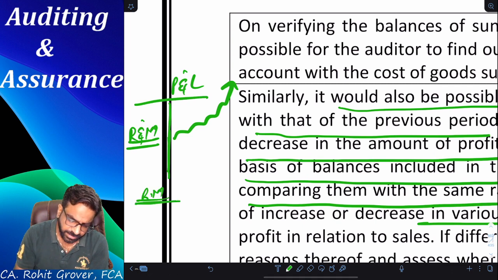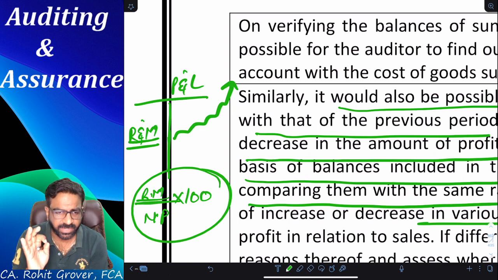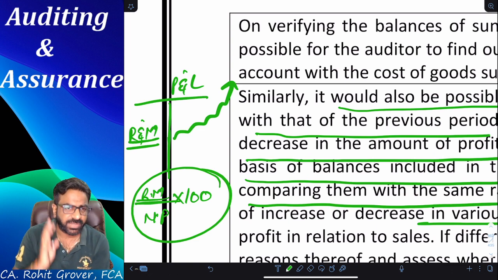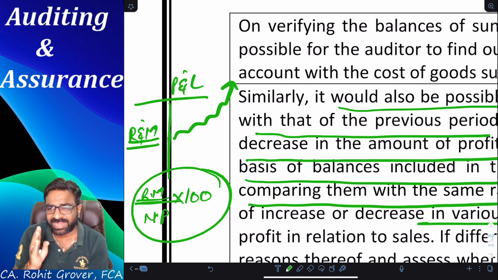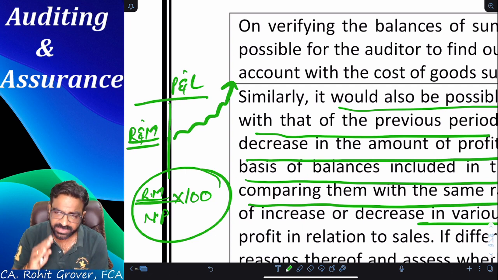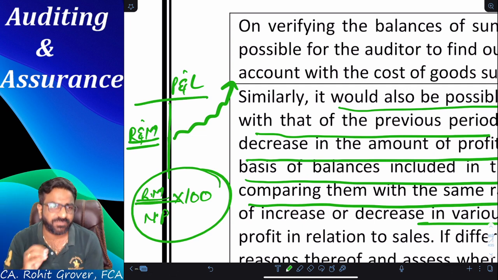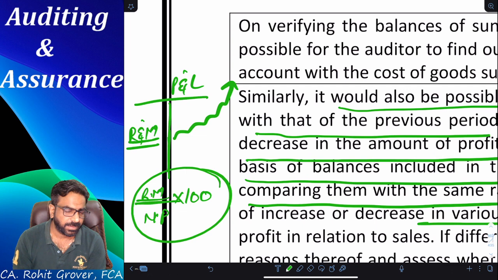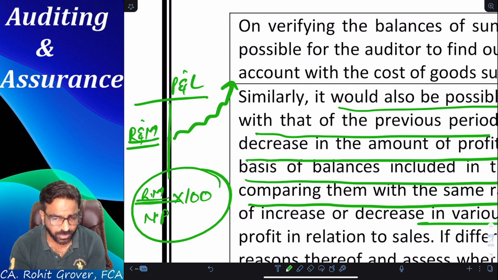divided by net profit into 100. Some ratio will come or not? Repairs and maintenance divided by net profit into 100. Some figure will come or not? Now, that percentage you will calculate for the current year and calculate it for the last 5 previous years. If in the last 5 previous years the percentage is increasing, what is your interpretation of the increase in repairs and maintenance? Is it the time that the plant and machinery is getting new, or plant and machineries are getting older day by day?